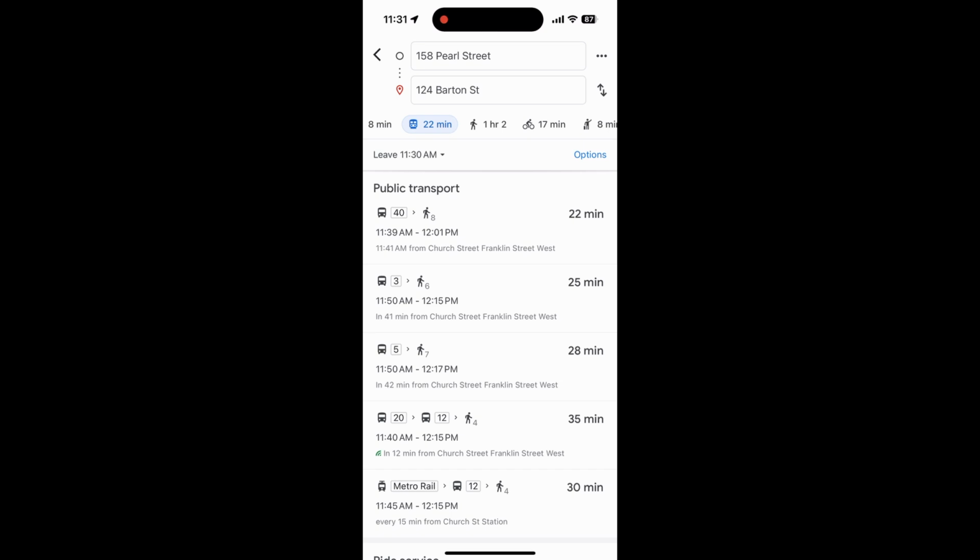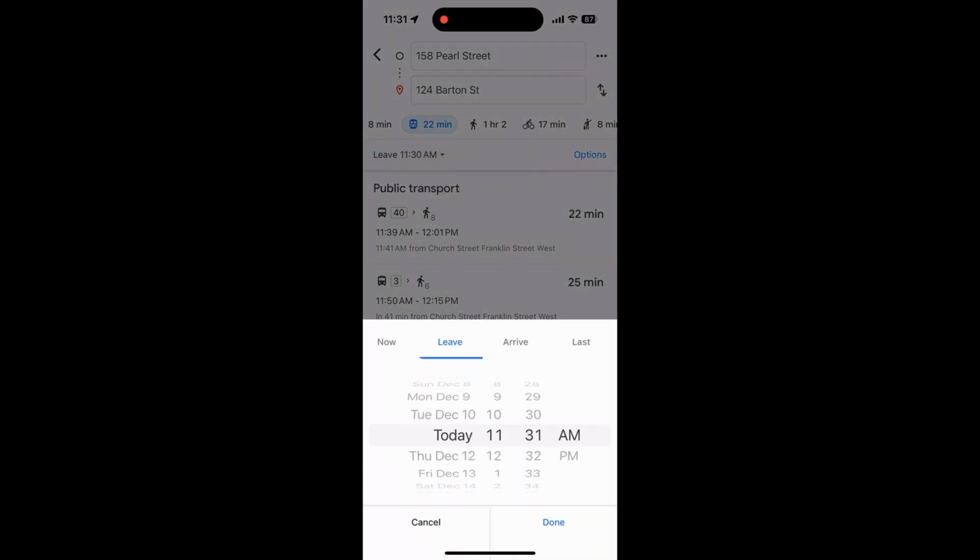Notice at the top of the map it says Leave with a time after it. If you click this button, you can change the day and the time you want to leave. So if you're planning a trip for another day, you can do this in advance.